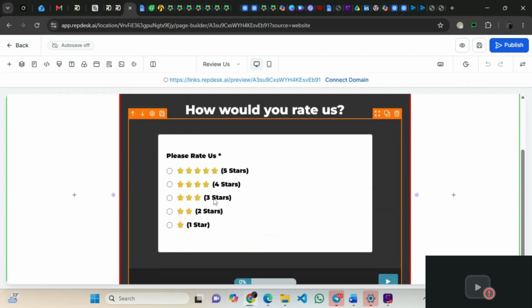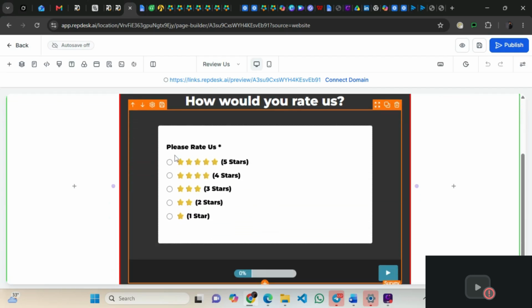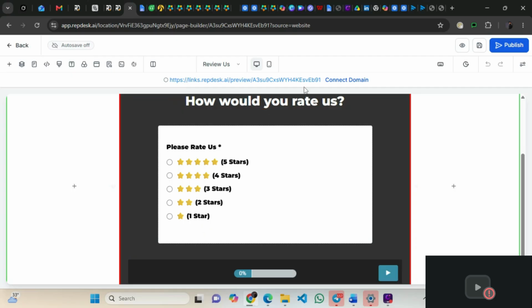So this is the rating format. Basically, most of the time, what we need to be posted on our Google Business is either a 5-star or a 4-star, but anything from 3 to 1 is a low rating. So what happens is that, okay, let me copy this link. Okay, or let me click on the link.